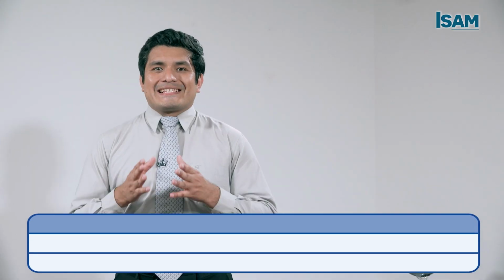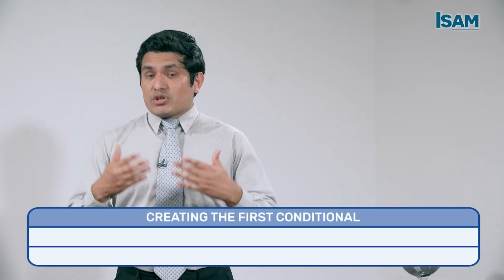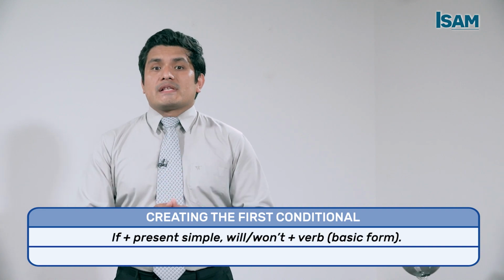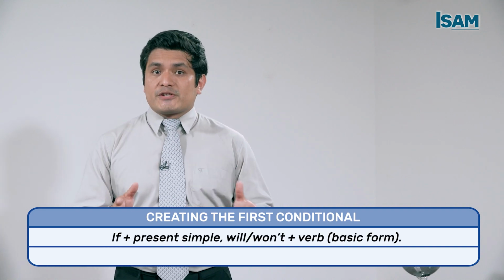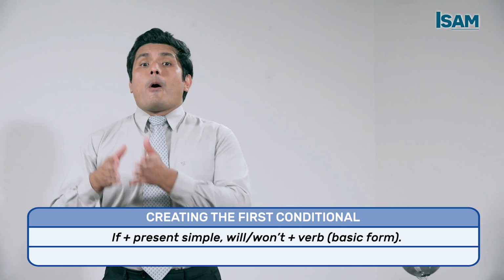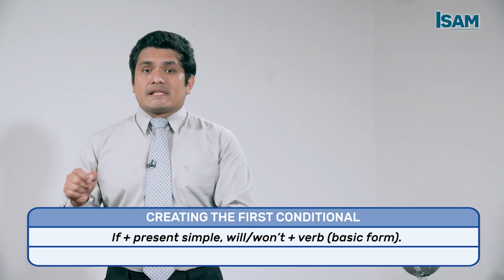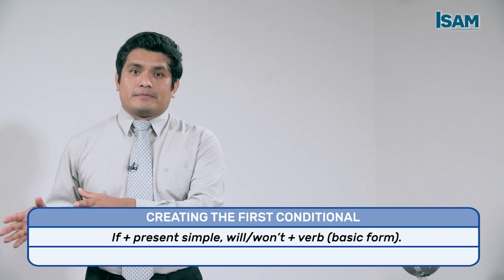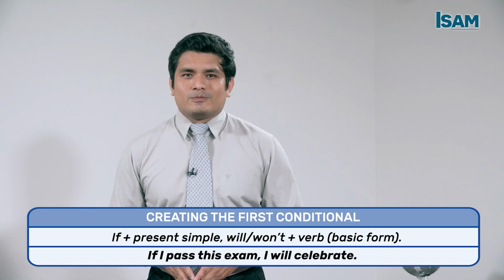In this part, we are going to learn about how we can create first conditional. To make the sentence in the first conditional, we use if plus simple present in the first part, comma, will or won't plus verb in its basic form in the second part. Let's see an example.